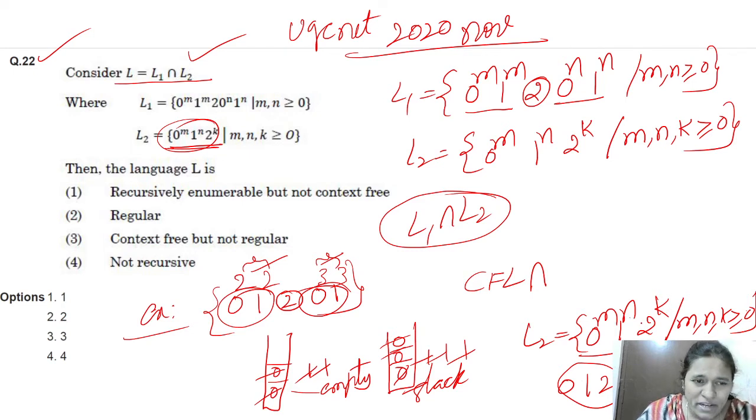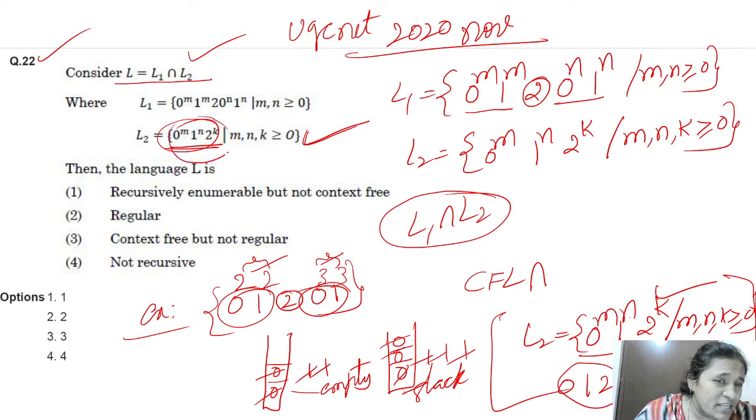That type of comparison is not there here. That's why language L2 is what type of language? It is a regular language, right? It is infinite, but there is no comparison, only ordering, that means this is a regular language. Okay, CFL intersection regular.